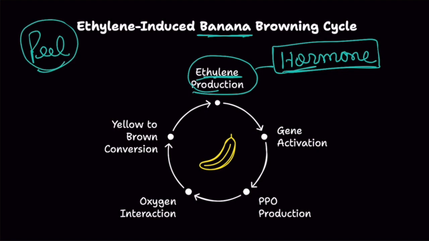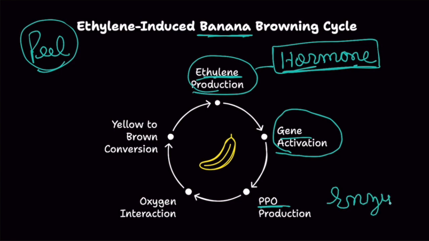Ethylene is a sign that this banana is ripe. Now when this hormone is produced, it activates some genes in the banana. These genes produce PPO enzyme. This PPO enzyme comes in contact with the yellow skin of the banana and with oxygen.